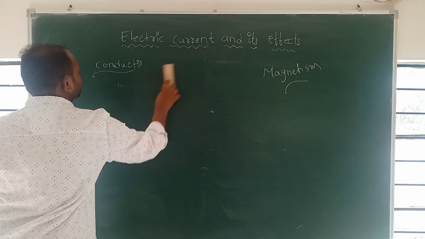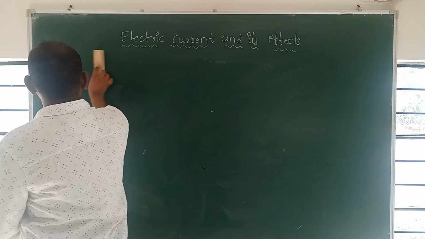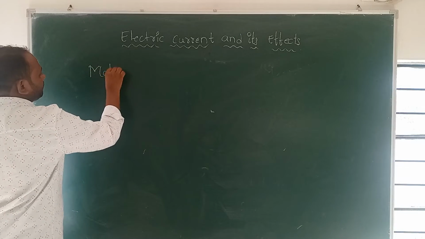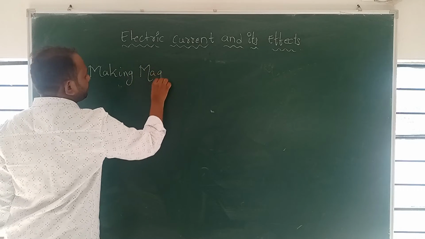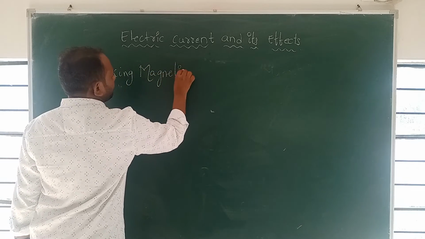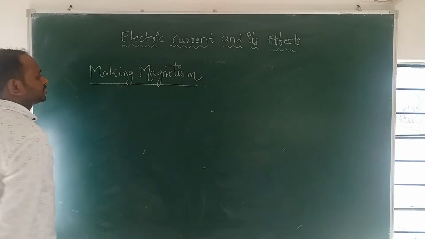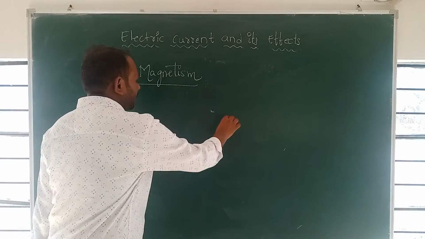How to make a magnet? Making magnetism. You know, all of you, I will take one iron ring.